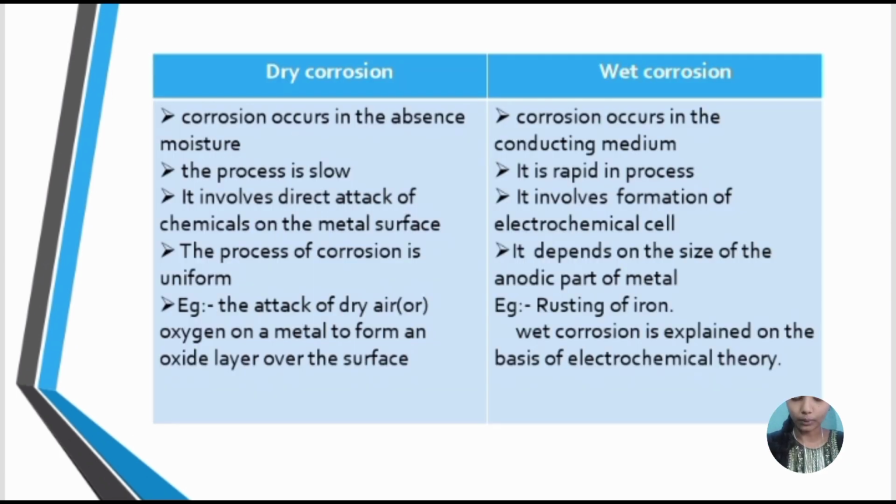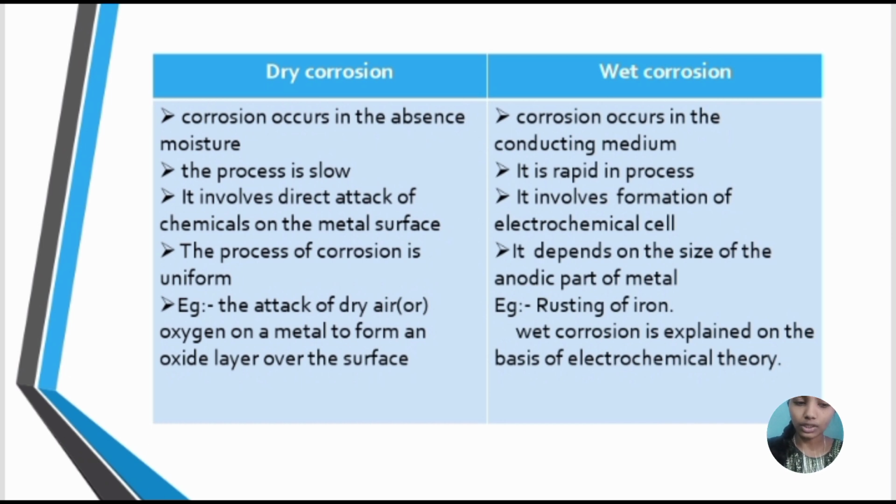Differences between dry corrosion and wet corrosion. Dry corrosion occurs in the absence of moisture; wet corrosion occurs in a conducting medium. Dry corrosion is a slow process; wet corrosion is rapid. Dry corrosion involves direct attack of chemicals on the metal surface; wet corrosion involves formation of an electrochemical cell. Dry corrosion is uniform; wet corrosion depends on the size of the anodic part of the metal.